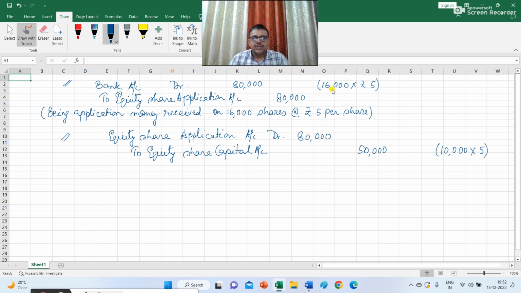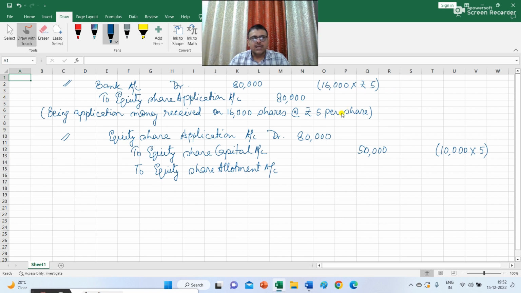16,000 applications were received, but there were only 10,000 equity shares that were issued. So the amount that will be credited here for equity share application to equity share capital will be 50,000 because 10,000 multiply this with rupees 5. To equity share allotment account. Now, against this 16,000 shares, 5,000 shares were refunded.